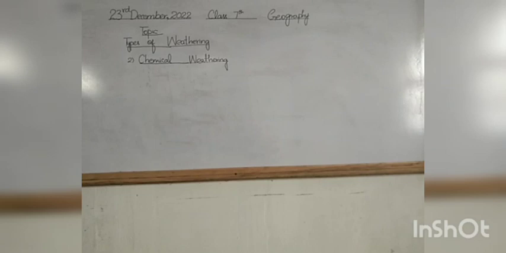Now students, we will discuss the second type of weathering, that is chemical weathering. So what is chemical weathering? Chemical weathering is when rocks are dissolved.